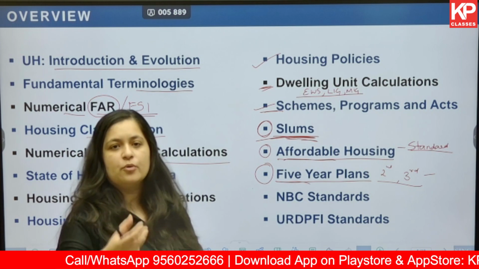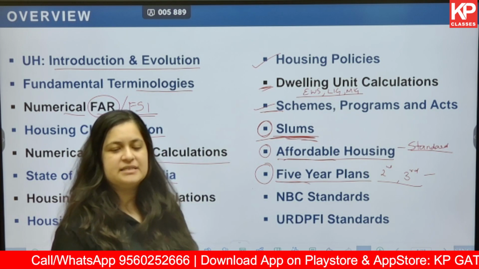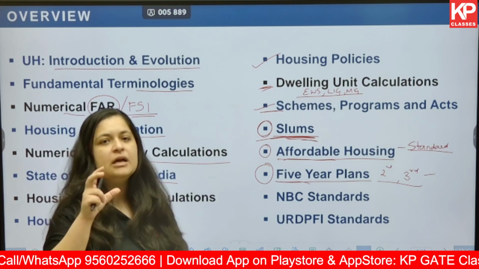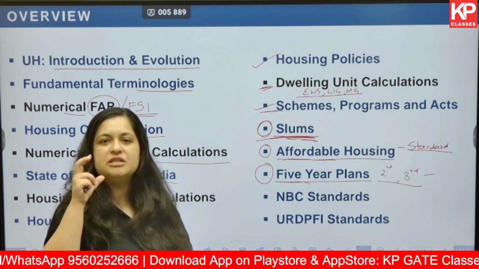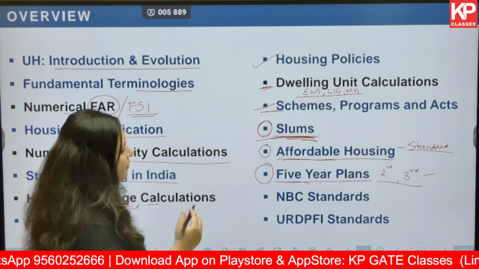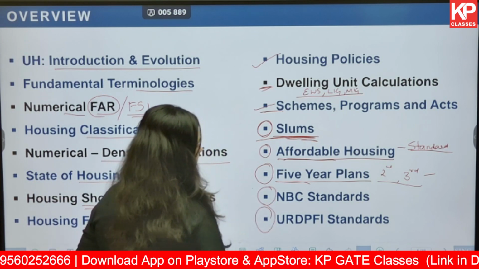For example, some program came, or maybe HUDCO was launched, NHB was established, and so on. So we need to know what all major events happened, or major acts or programs were established or passed during that particular 5-year plan.